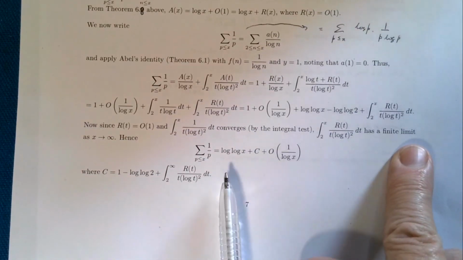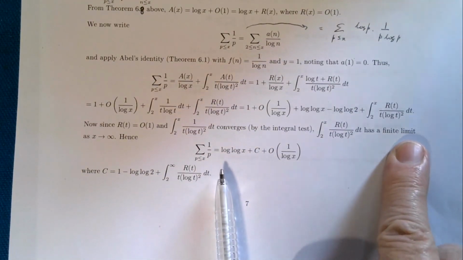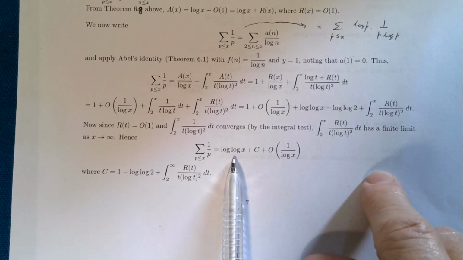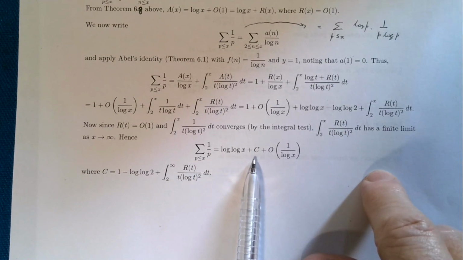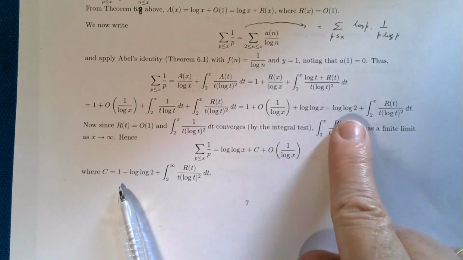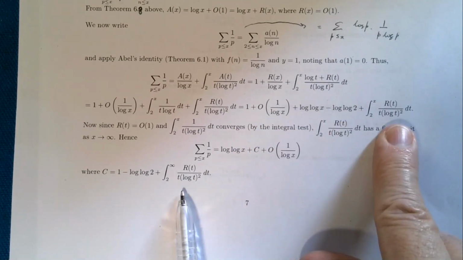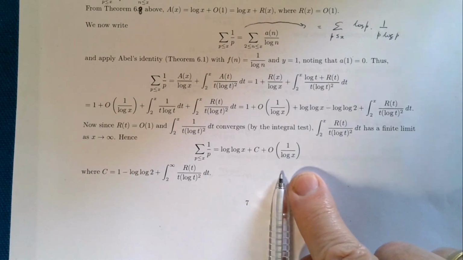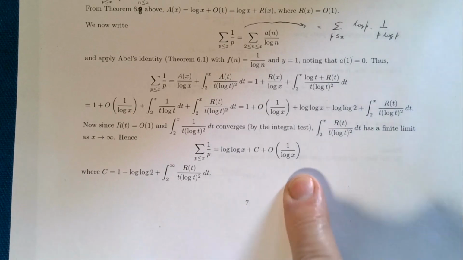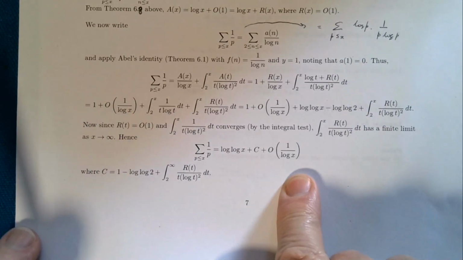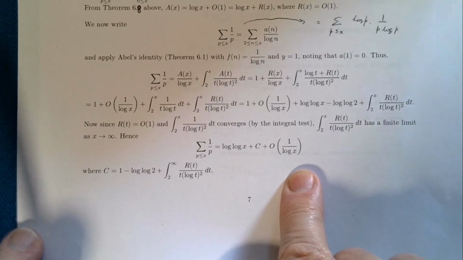And finally, plugging all that back together, this sum is just log log x plus a constant, where that constant is just what's left here: 1 minus log log 2 plus this integral, plus big O(1 on log x). And that gives me the nice, lovely formula for the true order of the partial sums of 1 over p.